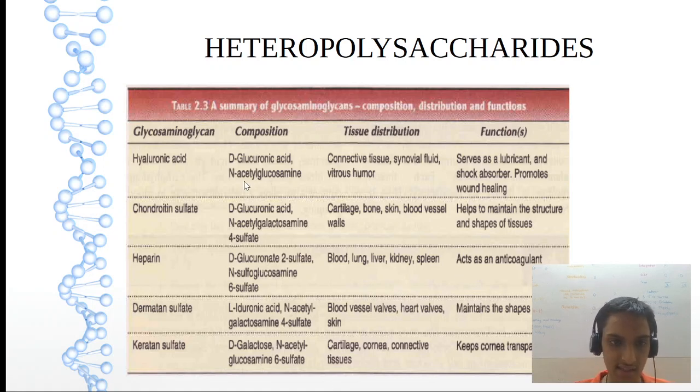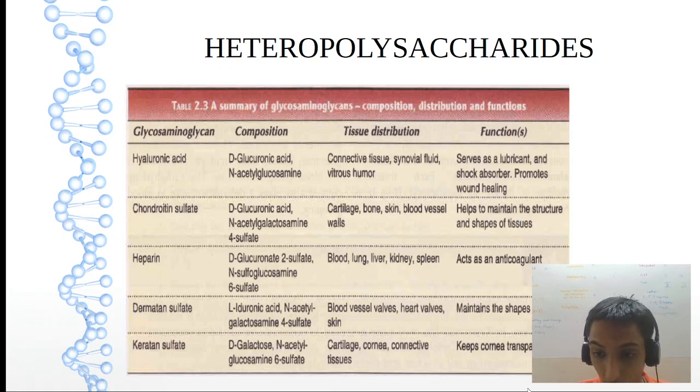And function is easy. Ovum, that means for fertilization. Joints, as in lubricant or shock absorption. Chondroitin sulfate gives shape and structure to the bone and cartilage. For heparin, just write anticoagulant, sufficient. For dermatan sulfate, the same as we discussed for chondroitin sulfate, that is to maintain the shape and structure.